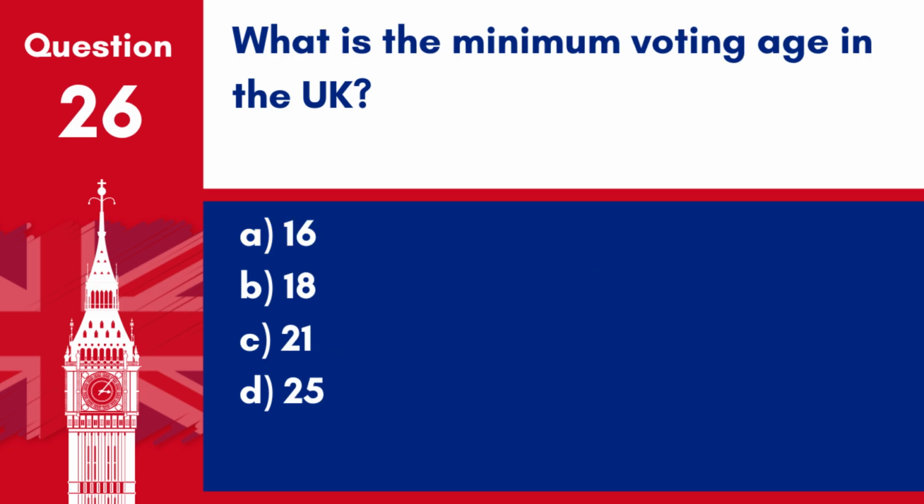Question 26. What is the minimum voting age in the UK? A. 16. B. 18. C. 21. D. 25. Answer B. 18. The minimum legal age to vote in most elections in the UK is 18 years.